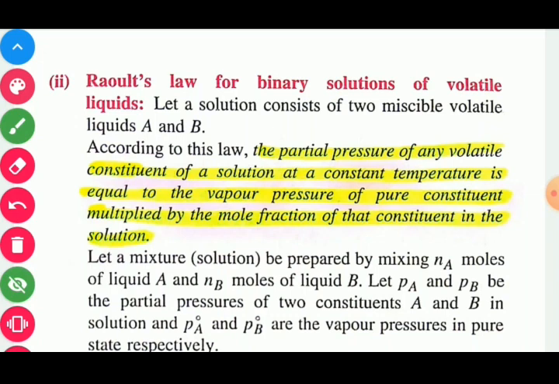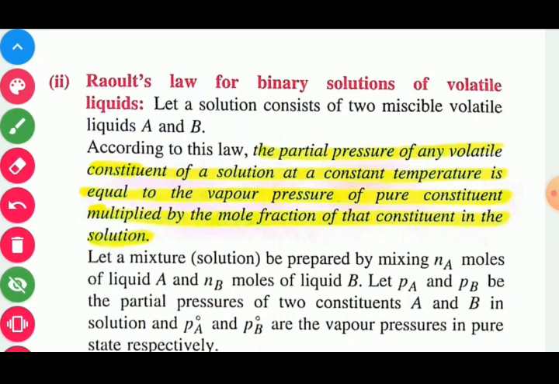According to Raoult's second law, the partial pressure of any volatile constituent of a solution at a constant temperature is equal to the vapor pressure of the pure constituent multiplied by the mole fraction of that constituent in the solution.